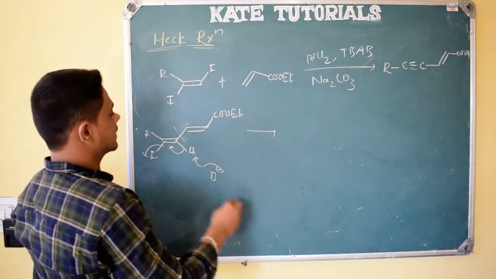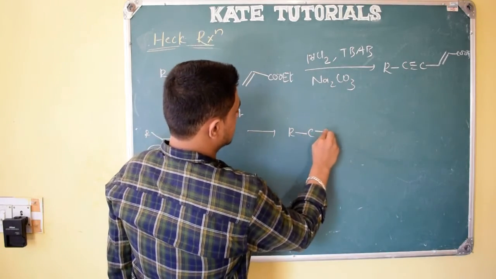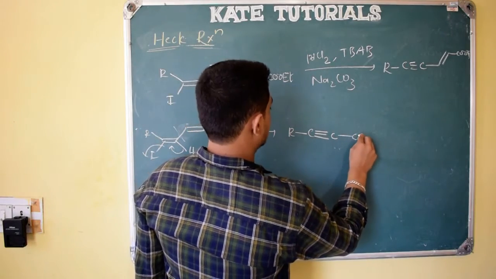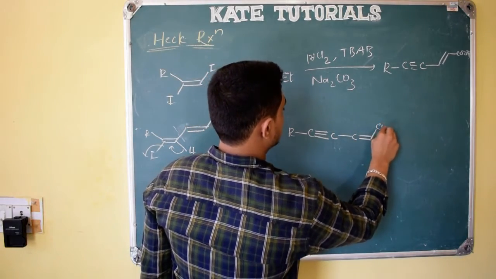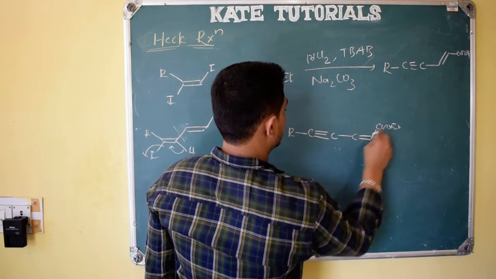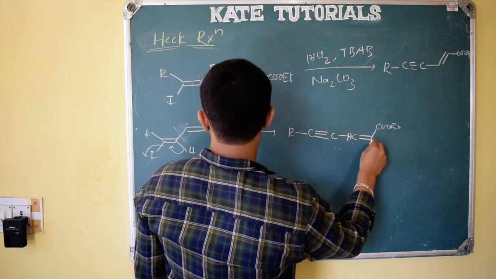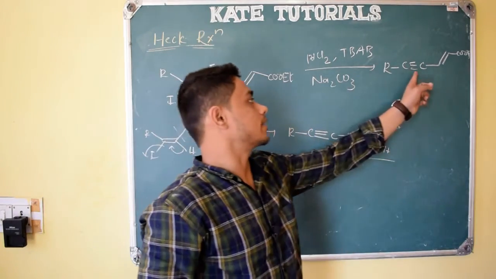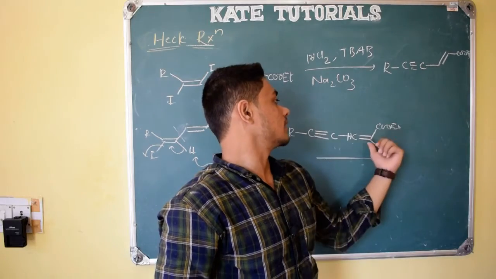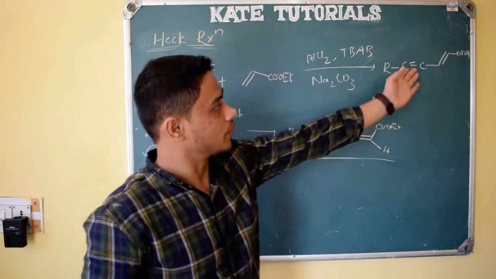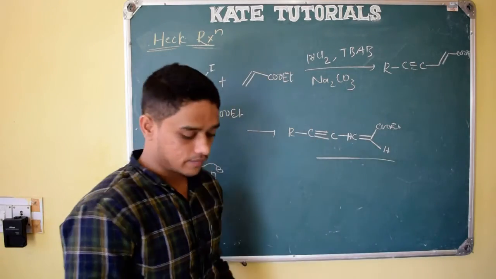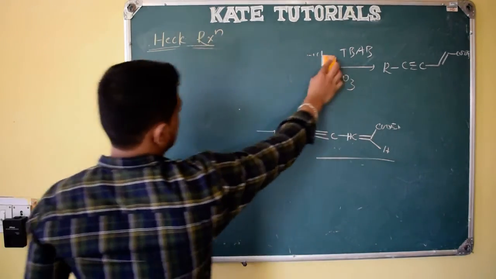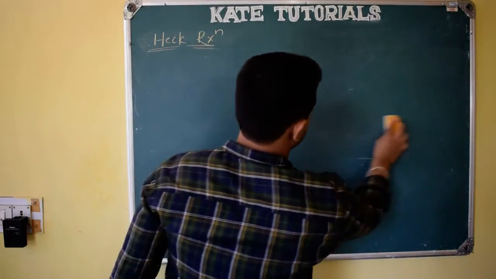So product will be here, 3-membered ring, it will form R C triple bond C, and here what happens? C double bond COOEt, and here hydrogen will be there, right? This carbon, and here hydrogen will be there. So this is the final product. See here, RC triple bond C, carbon double bond COOEt. If we write like this, we do not mention where hydrogen is present, right? So this is the reaction of this Heck reactions, right?